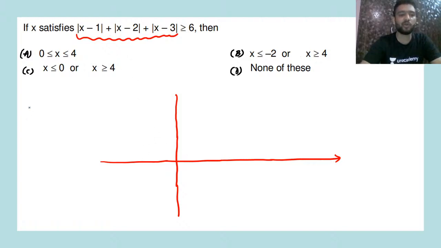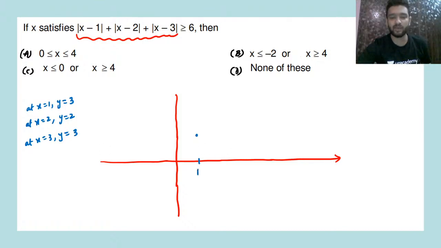So at x is equal to 1, what is the value of y that you'll get? 1 minus 1 is 0, 1 minus 2 is minus 1, mod 1, and 1 minus 3. So at x is equal to 1, you'll be getting y as 3. At x is equal to 2, what will be the value of y? y will be 2. And at x is equal to 3, y will be what, guys? 2 plus 1, that is 3.